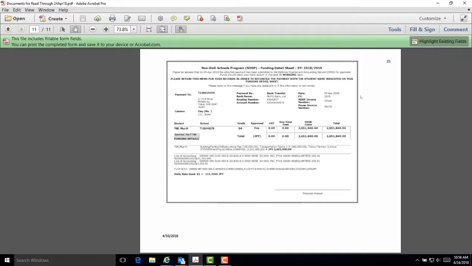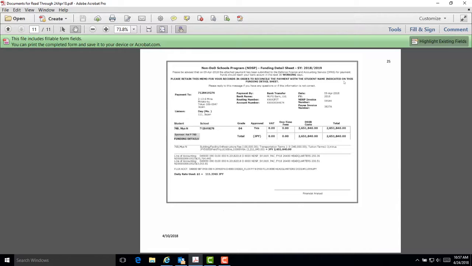Module 7, NDSP Funding Detail Sheet, or FDS, Review. When a payment is finalized, an email with the FDS will be sent to the liaison and the sponsor. Please pay attention to the statement at the top of the page, which indicates that funds should reach your bank within the next 30 working days. Also pay attention to the request to retain this record for your records in order to reconcile the payment with the student name indicated on this funding detail sheet.